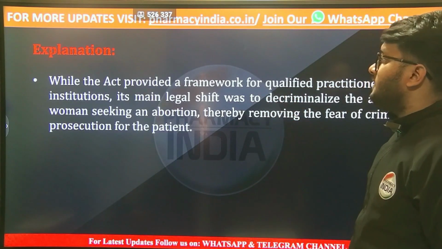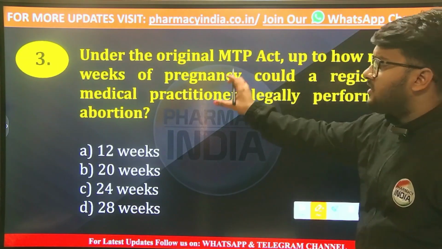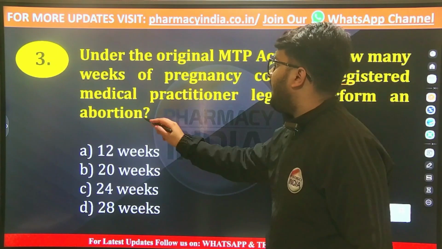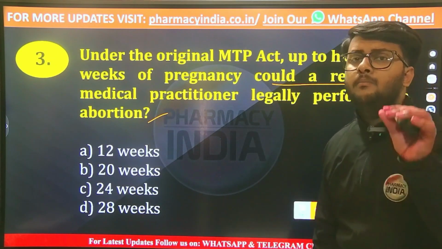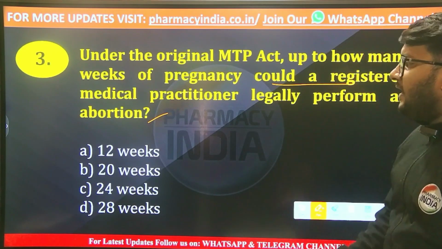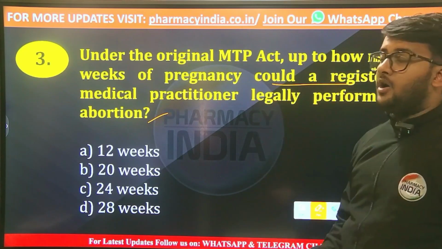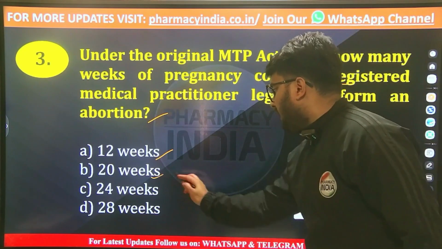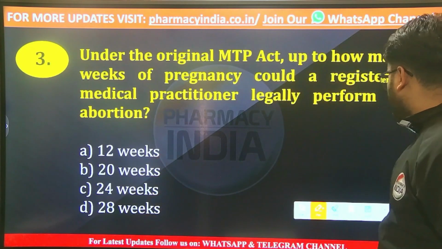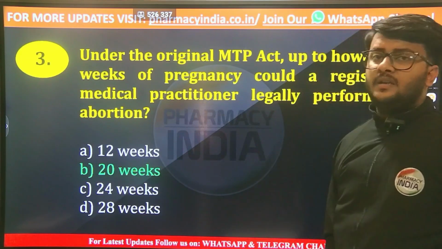Now the next question is, under the original MTP Act, up to how many weeks of pregnancy could a registered medical practitioner legally perform an abortion? If we are talking about the Medical Termination of Pregnancy Act, that is 1971, how many weeks of pregnancy could a registered medical practitioner legally perform an abortion? That is 12 weeks, or 20 weeks, or 24 weeks, or 28 weeks. And the correct answer is option number B, that is 20 weeks.